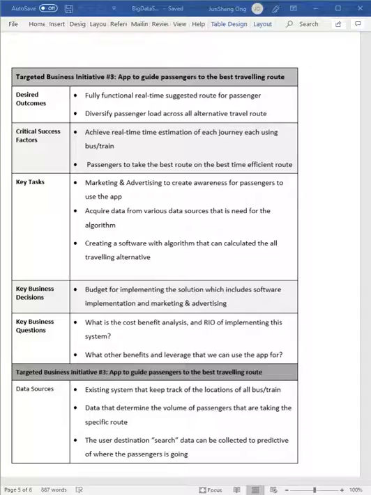After all these initiatives, let's come up with the business value assessment. These are the data sources that I have created and put to use. As you can see, the priority ones are the EZ-Link card, which is very essential and which the business already has, and the video analytics.